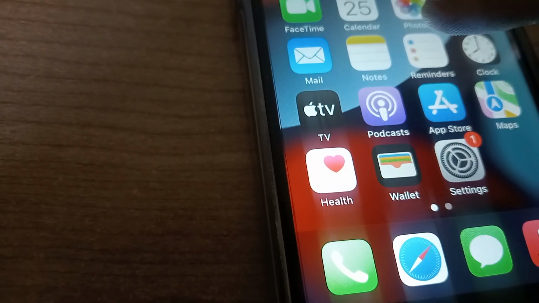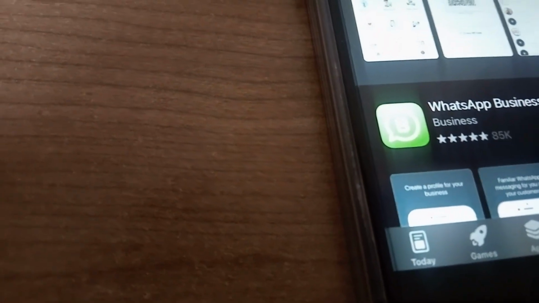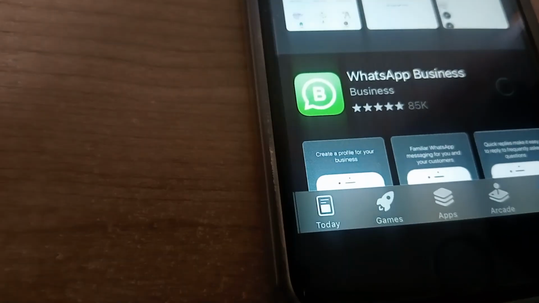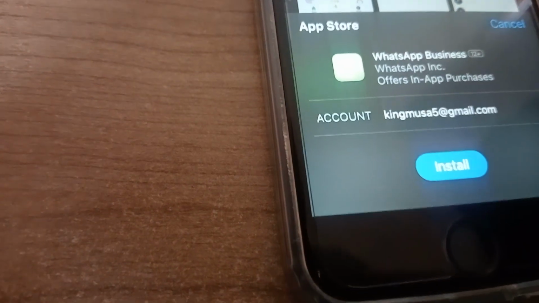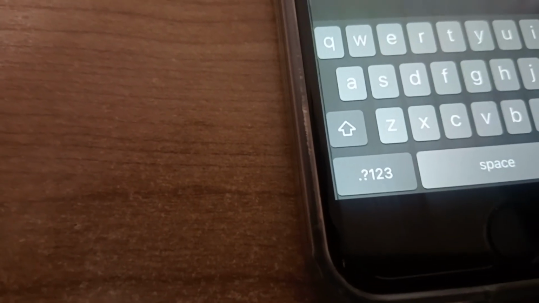Today I'm gonna show you how to fix this issue when you try to go to the App Store. I want to cancel this. Like, I want to download WhatsApp for web, but whenever I try to download, it tells me to install, asks for the password, and I put in the password.